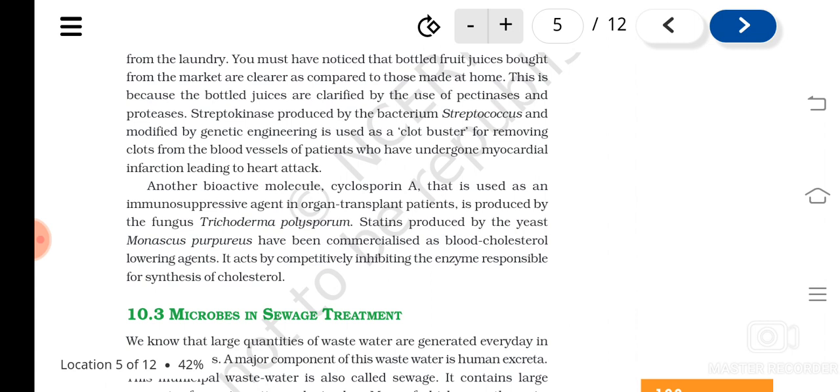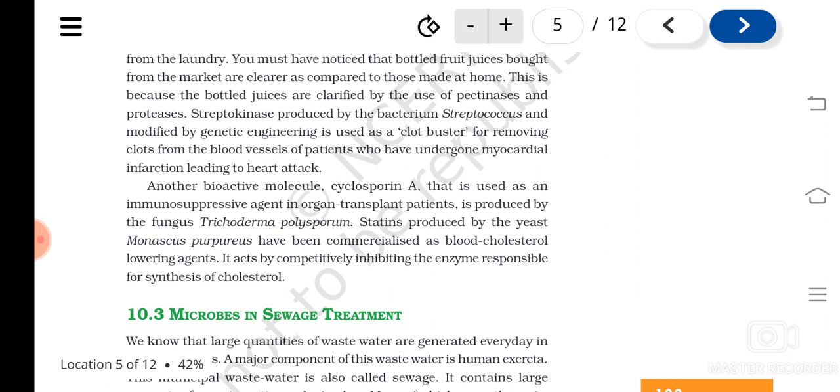Then statins are produced by the yeast Monascus purpureus, and are a blood cholesterol lowering agent. How do they reduce the cholesterol level? By competing with the enzymes needed for the production of cholesterol. So cholesterol won't be produced, and that will result in the reduction of blood cholesterol level. Understood?